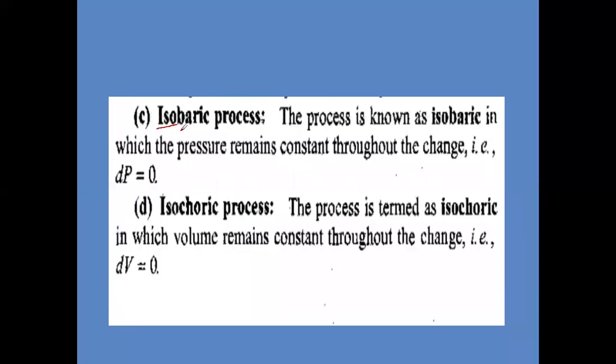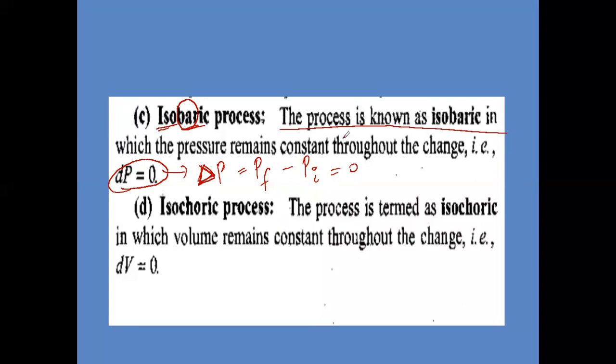Next, now see isobaric process. Here bar is the unit of what? Pressure, na? Isobar means what will be constant? Pressure will be constant. Here what is dP? Delta P. Delta P means final pressure minus initial pressure of the system. So this delta P is equal to 0. So the process is known as isobaric process, in which the pressure remains constant throughout the change of the process. That is, delta P is 0.